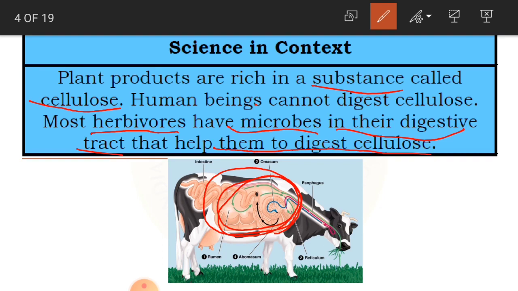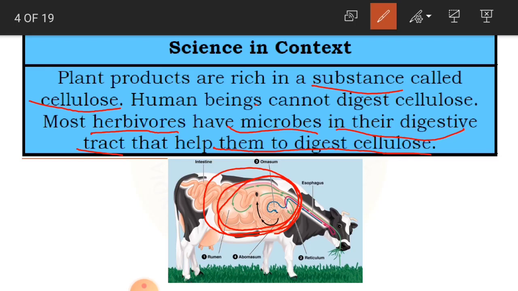Cellulose is also available in wood, paper, cotton and all these substances. Cellulose is a very hard substance which human beings cannot digest, but herbivores are able to digest it with the help of the microbes.